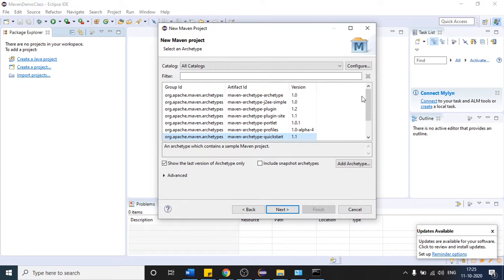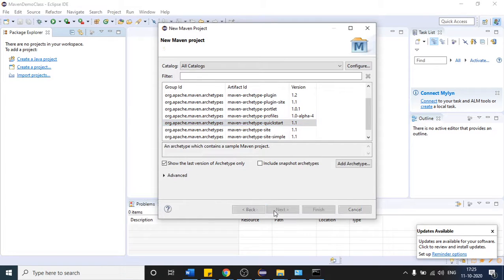You can see there are many types of Maven, or you can say the architecture types of Maven, but we will go with this one. For testing purposes, this is the preferred quick start template. So this is one template for Maven.